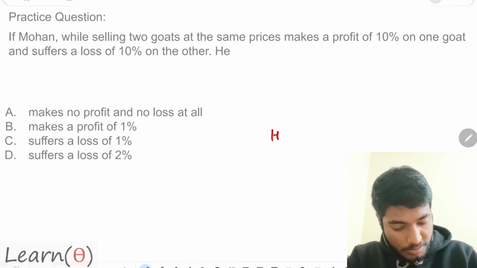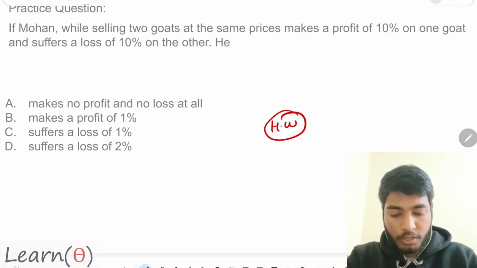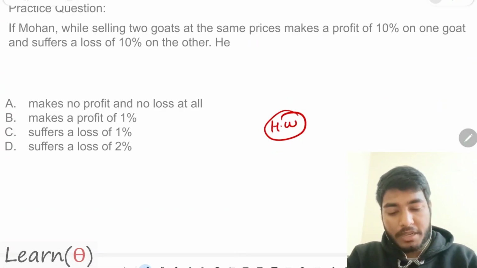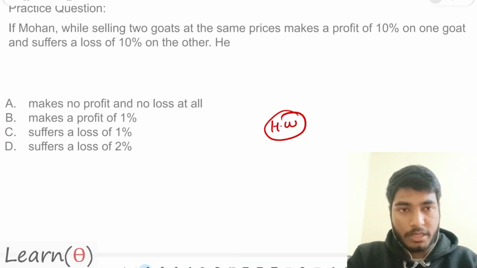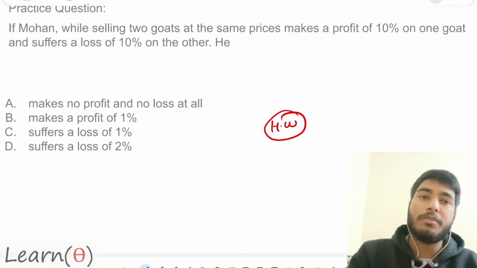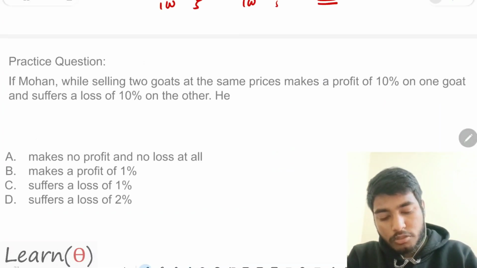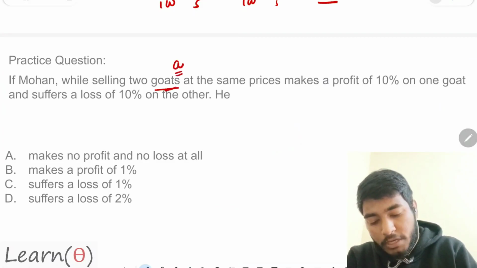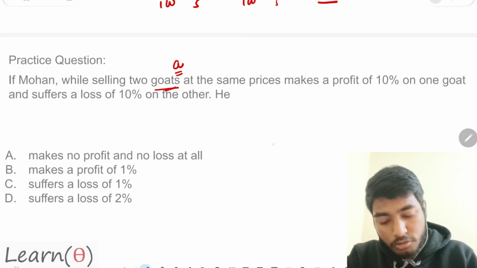Okay, this is a homework question. You are given that I'm selling one thing and another thing at the same time, and I got 10% profit in one and 10% loss in the other. Let me give you this. Let's say I am having two goats and the value of each goat is A. By selling this I get 10% profit.